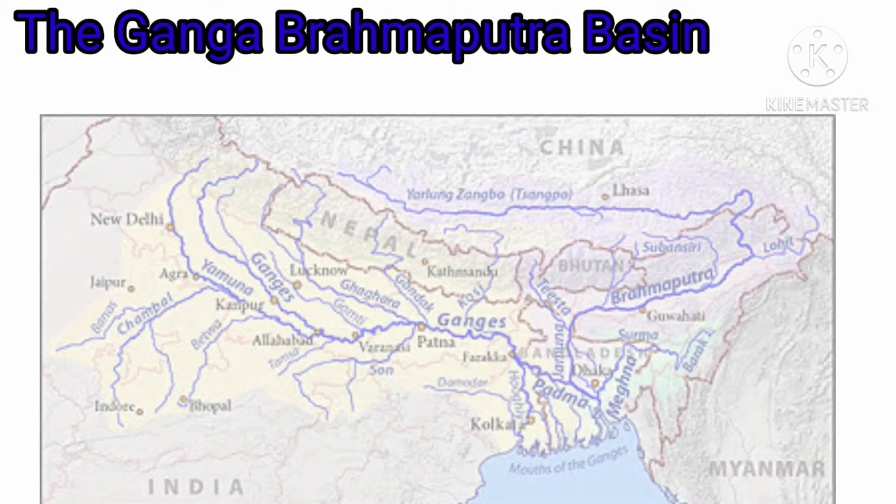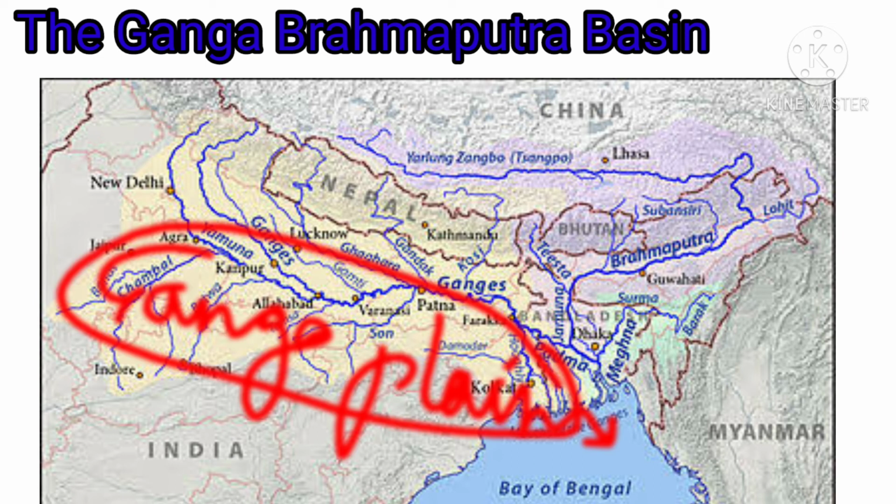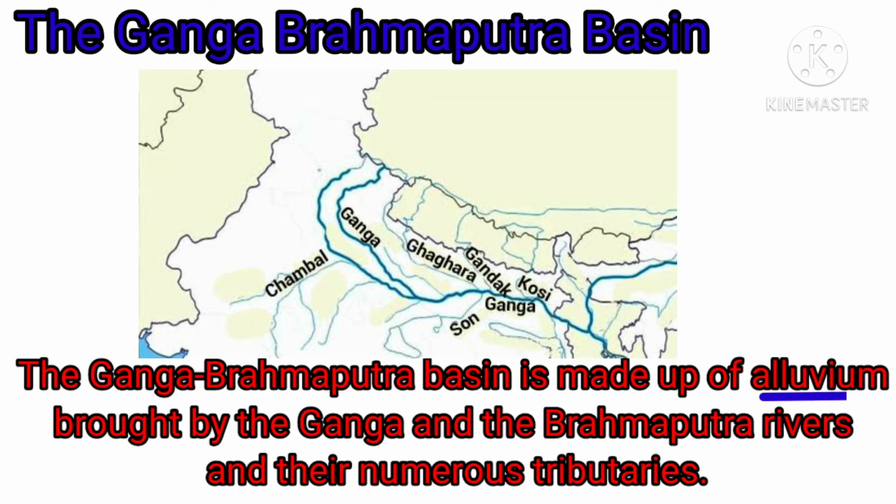Children, this Ganga Brahmaputra basin includes the plains of the Ganga and the Brahmaputra rivers, the Himalayas, and the Sundarban Delta. The Ganga Brahmaputra basin is made up of alluvium brought by the Ganga and the Brahmaputra rivers and their